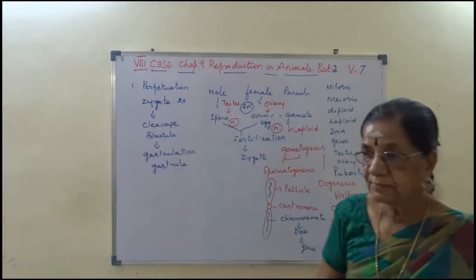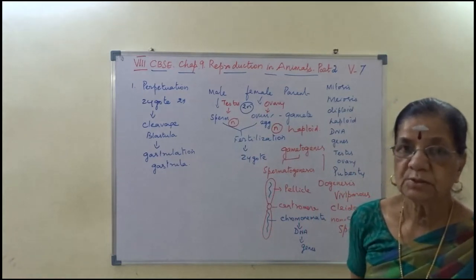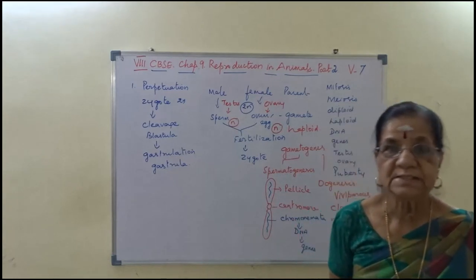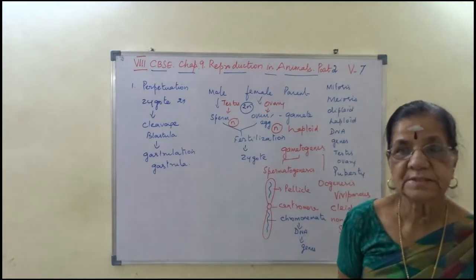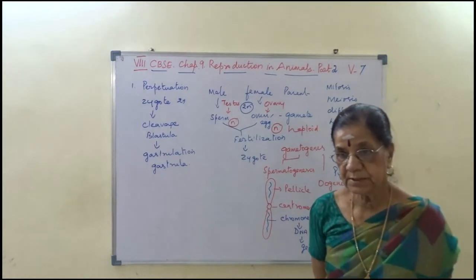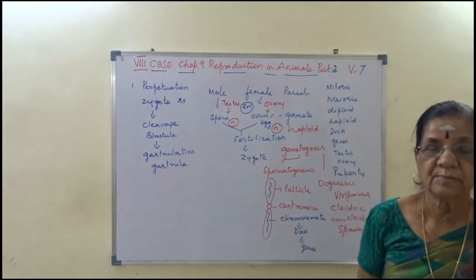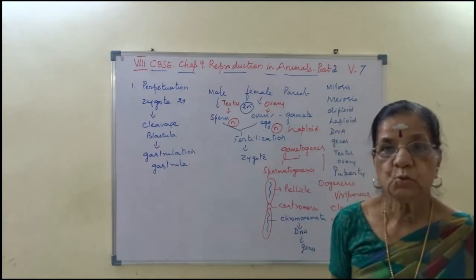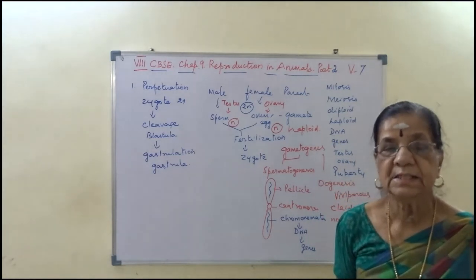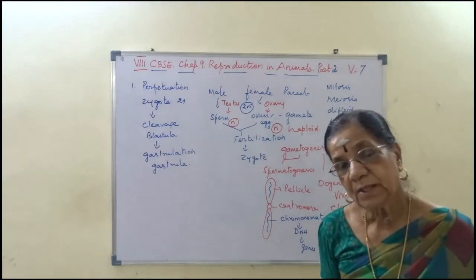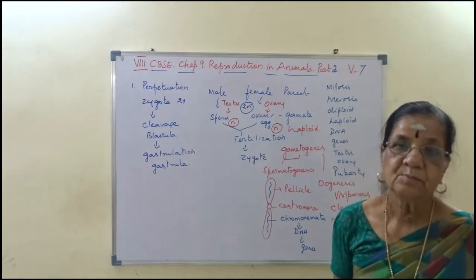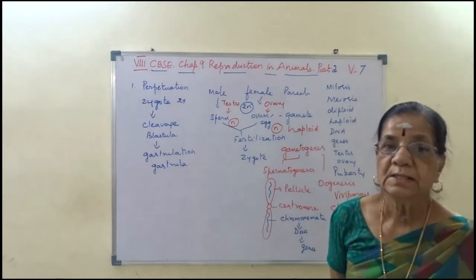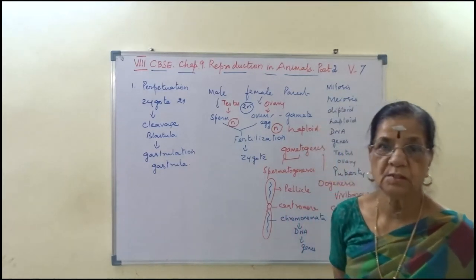I repeat, after fertilization, zygote is formed, diploid in nature, and that will undergo a series of cell division, which is nothing but repeated mitotic cell division. First it is cleavage, where it is forming 2, 4, 6, 8, 16, 32, 64, 128, like that. It multiplies till it forms irregular mass of cells called blastula.